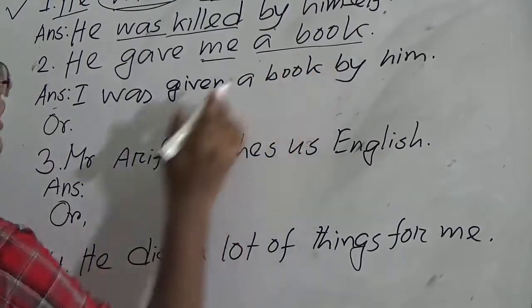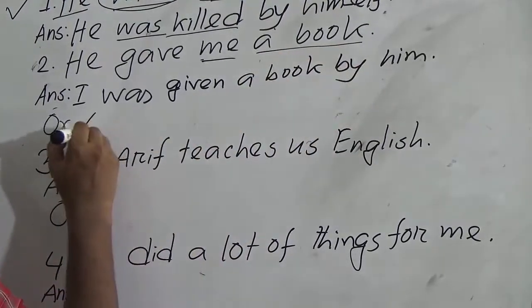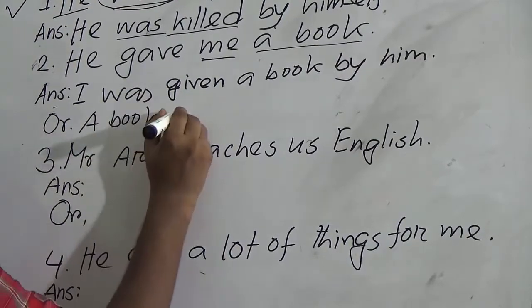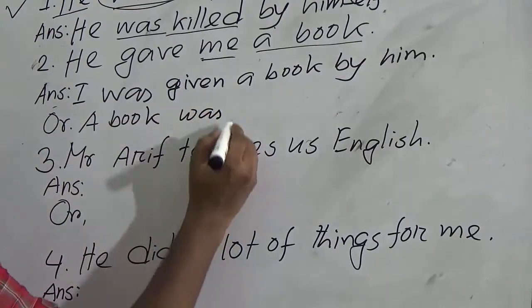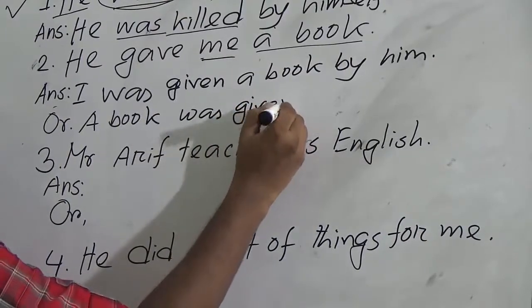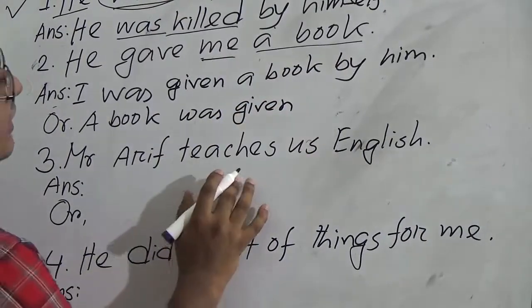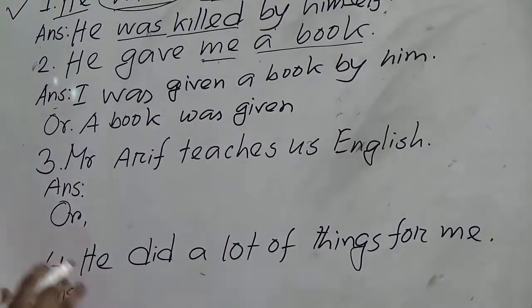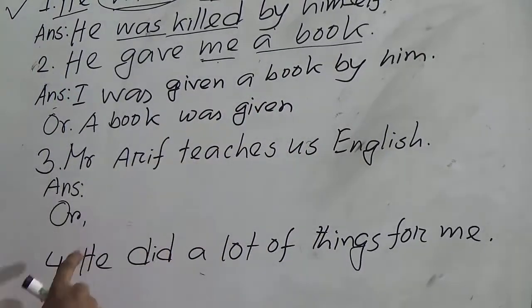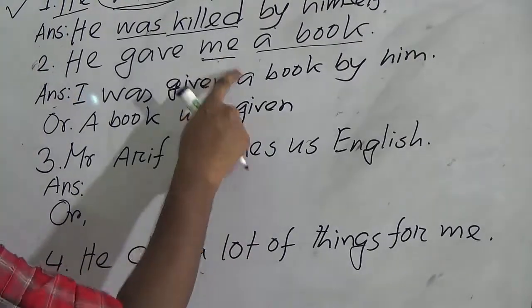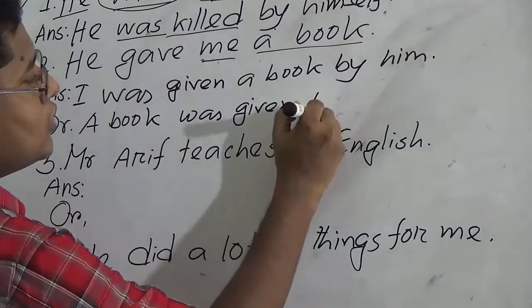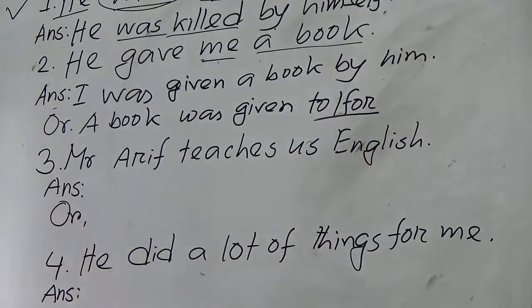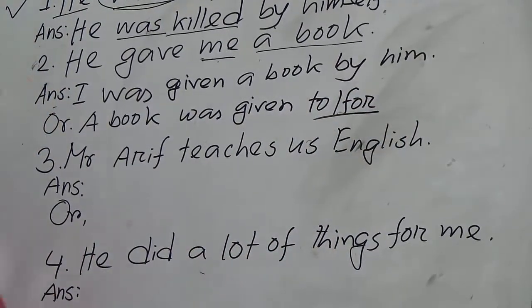If we take the second object, a book, in past indefinite tense, we will use the auxiliary verb was, the past participle of the main verb, and before the indirect object, listen very carefully, if you take the second object, before the indirect object you will have to use to or for according to the meaning or the prepositional verb.